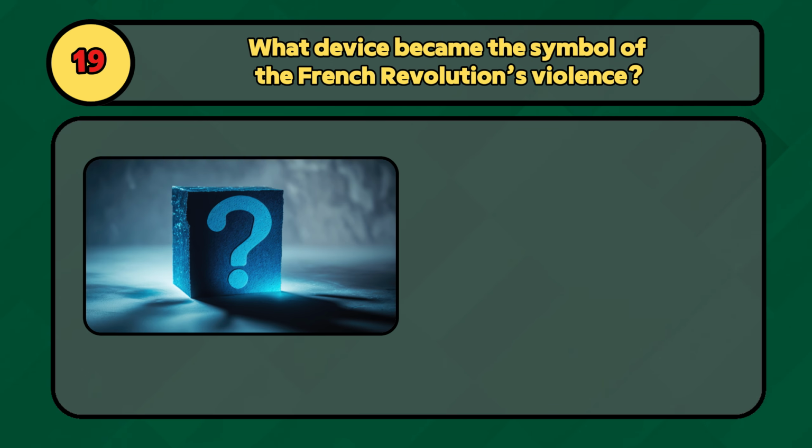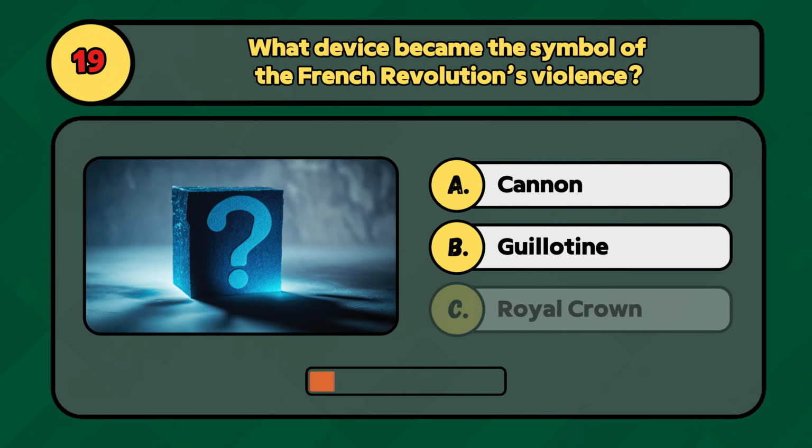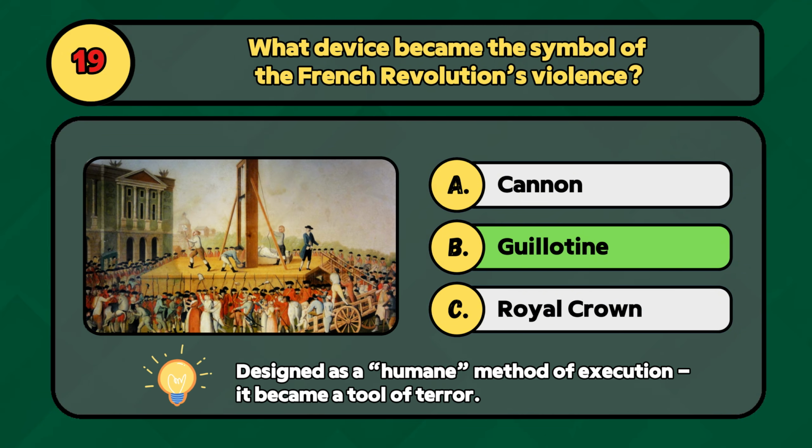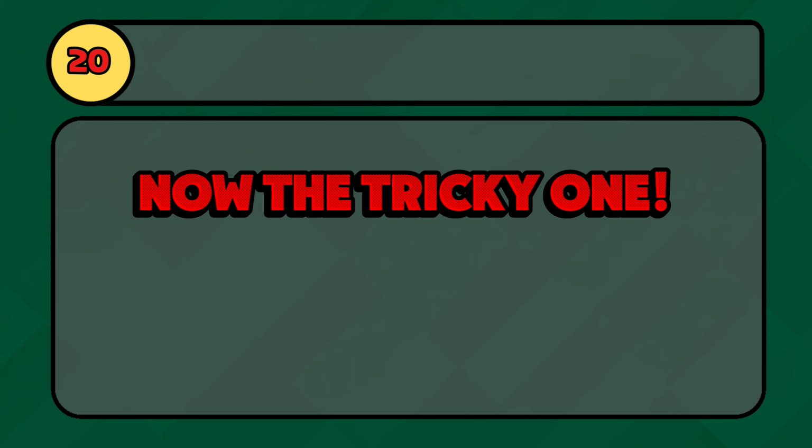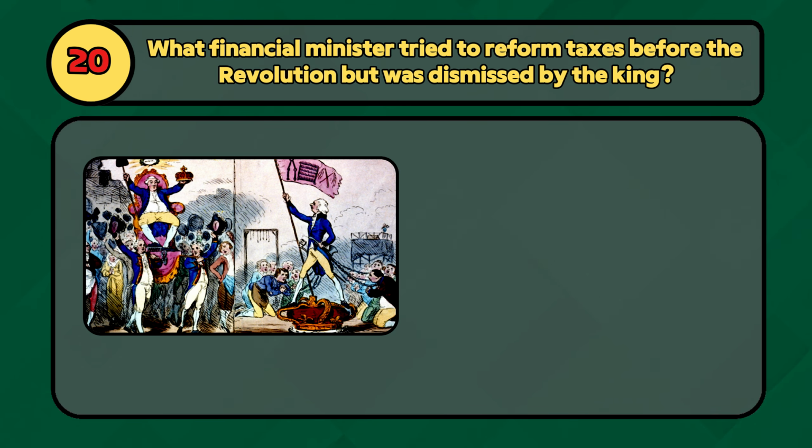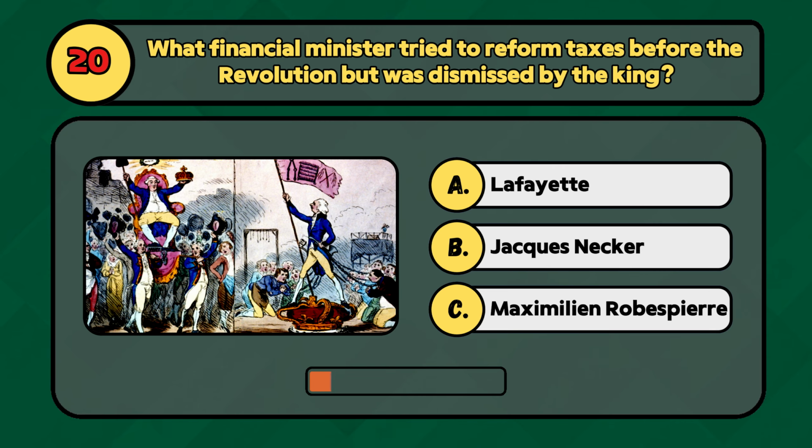What device became the symbol of the French Revolution's violence? Was it the cannon, the guillotine, or the royal crown? It was the guillotine. Tricky one ahead. What financial minister tried to reform taxes before the revolution but was dismissed by the king? Was it Lafayette, Jacques Necker, or Maximilien Robespierre? It was Jacques Necker.